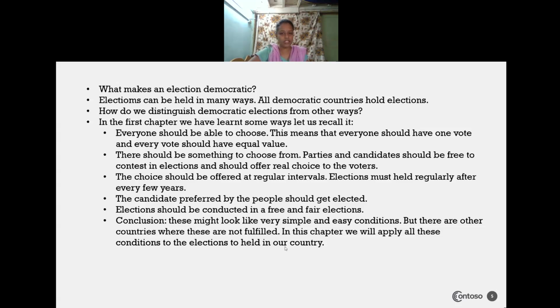So you can also imagine, and you can also apply this kind of condition, whether these are all there in our country. Yes, these are all there, where the people will get a fair chance to elect their representatives. So is it good to have a political election? Is it good to hold the elections? Whatever elections we are seeing, is it helpful for the people?